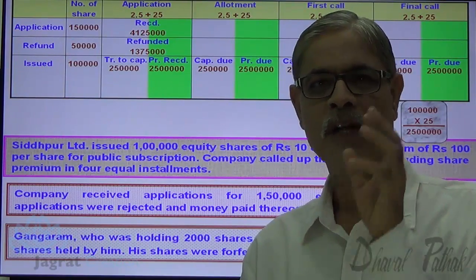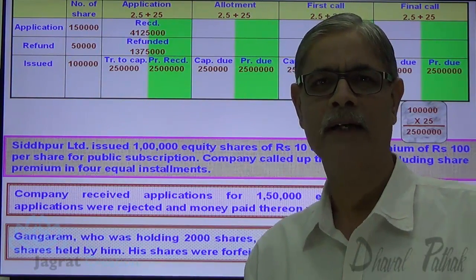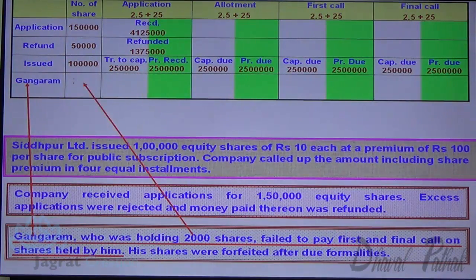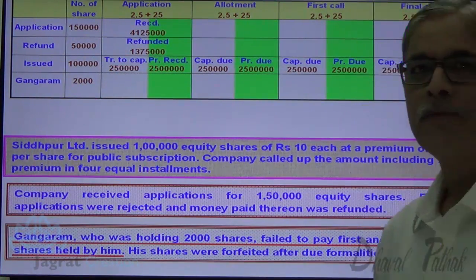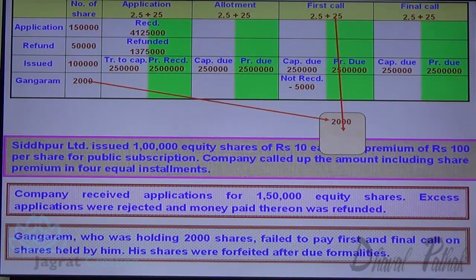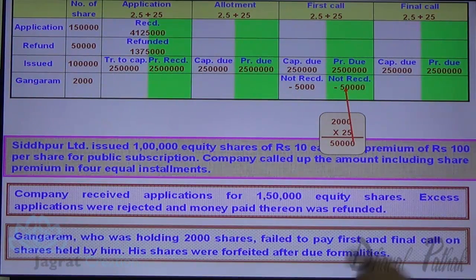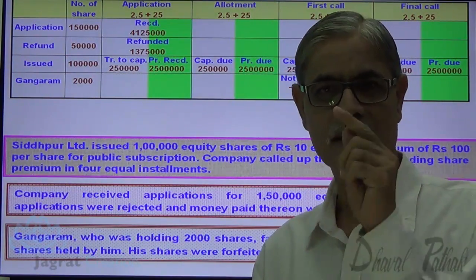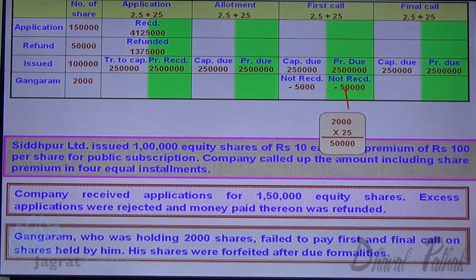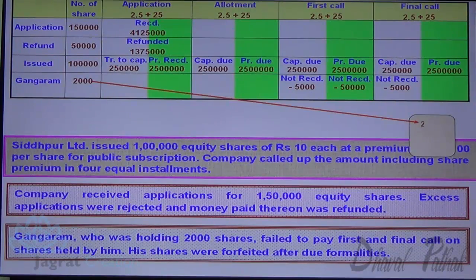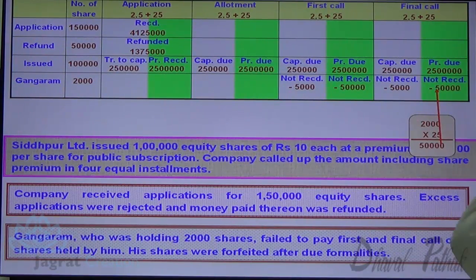Now let us observe. Have we received all the amount that we have demanded? No. One of the shareholders, Gangaram, who was given 2,000 shares, has not paid first call and final call. So he has not paid capital 5,000. He has not paid security premium 50,000. That is considered in share forfeiture entry. Same way, the capital not received on final call 5,000 and security premium not received on final call.